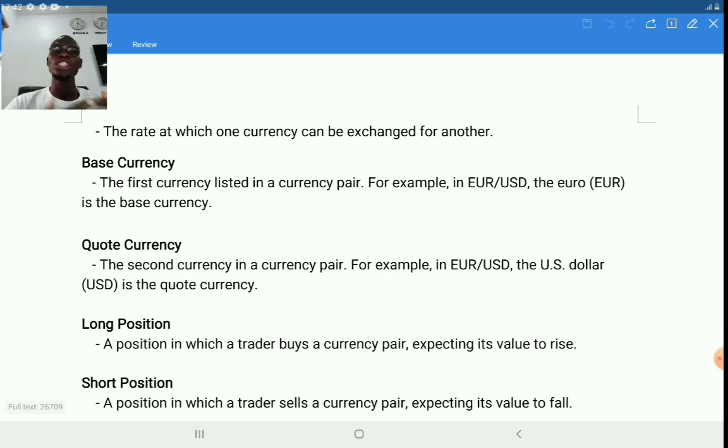In the GBP USD, for example, the USD is the quote currency, and also another example, Euro JPY. The euro is the base currency, while the JPY is the quote currency. Like in NZD USD, the NZD becomes the base currency when the USD becomes the quote currency.